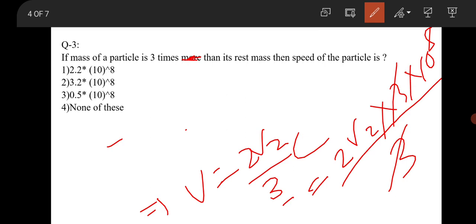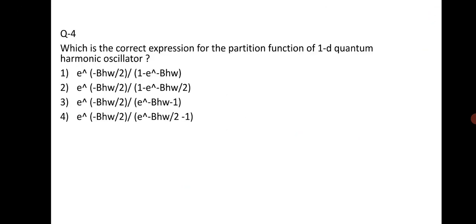Yes, the option is not matching with any of the options. So none of the above answer will be correct. So none of these will be the correct option to the question. So next move to one of the important questions.